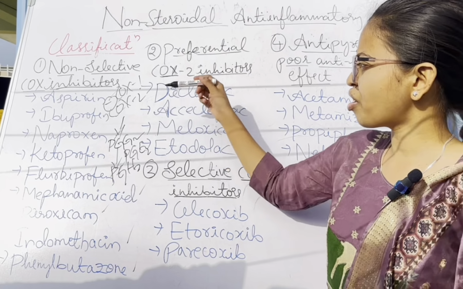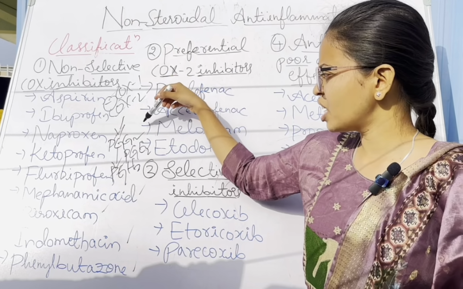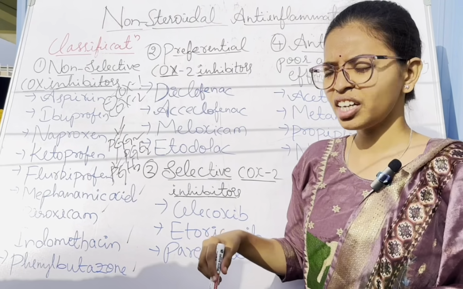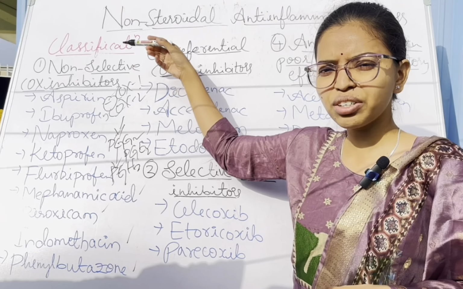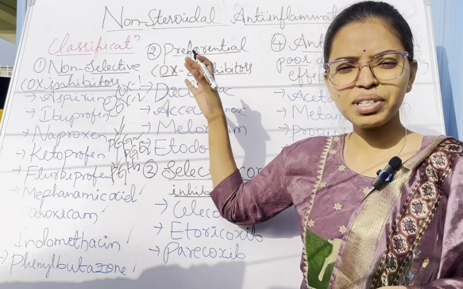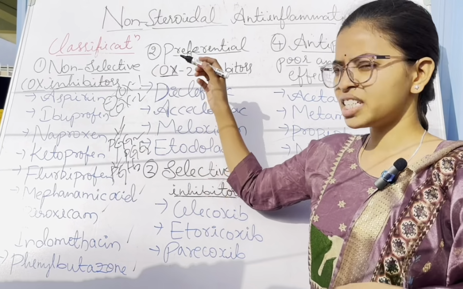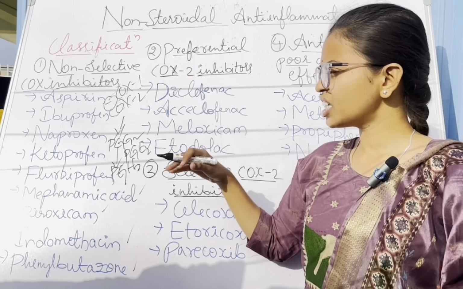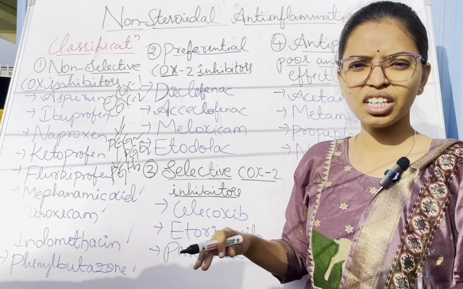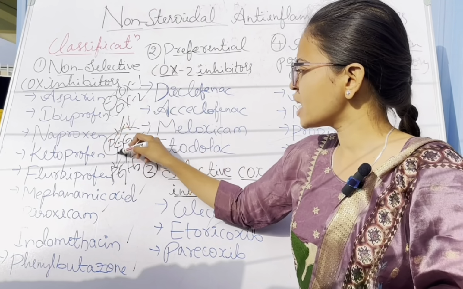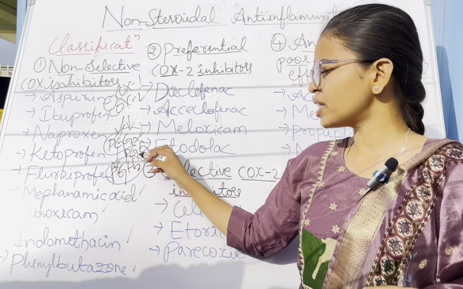So when you inhibit the COX-1 and COX-2 enzymes, prostaglandin synthesis will be decreased. Both enzymes are inhibited by the non-selective COX inhibitors, wherever the COX enzymes are present, in the CNS and in the peripheral regions. So it leads to a decrease of PGG2 and PGH2 and the substances formed from the precursor PGH2.